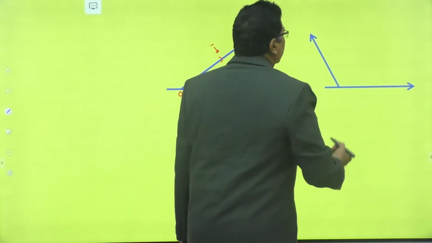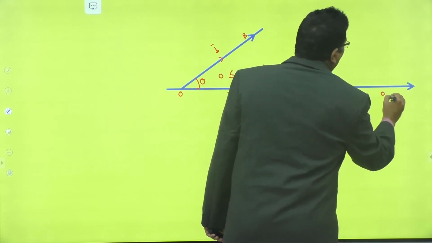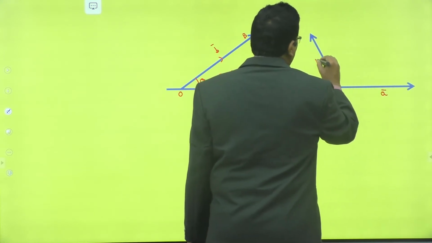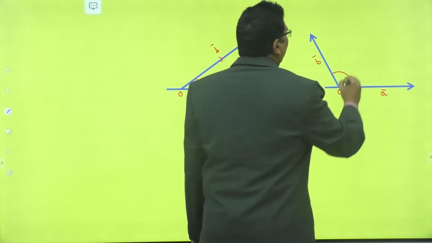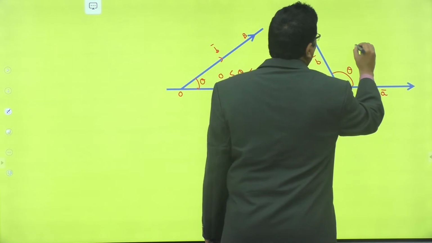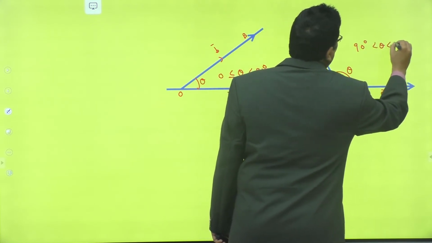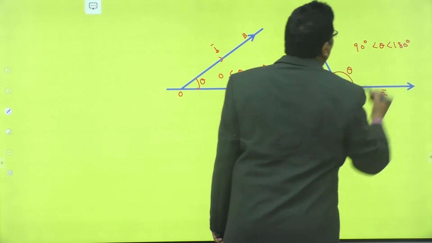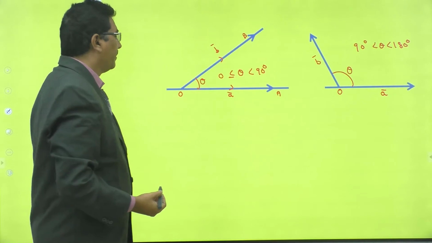Now this is also the origin, this is A bar and this is B bar. The angle between these two vectors lies between 90 and 180 degrees.